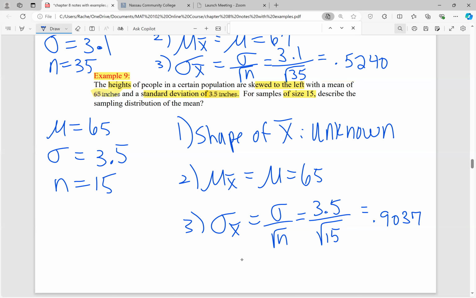So in the next lesson, we'll move on and we'll start looking at application questions. So how do we now take these concepts about the sampling distribution of the mean and apply them?